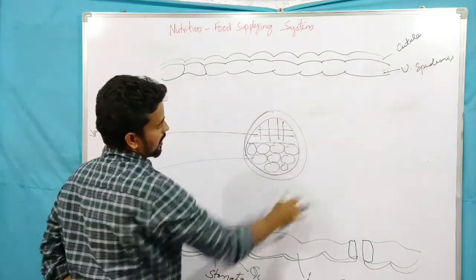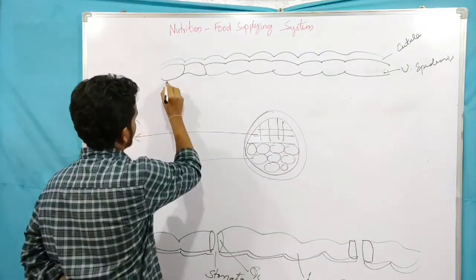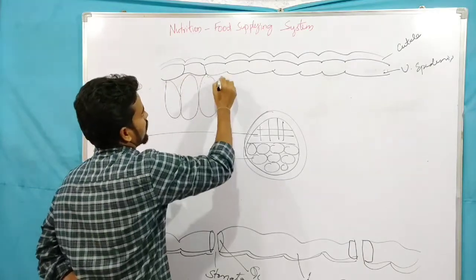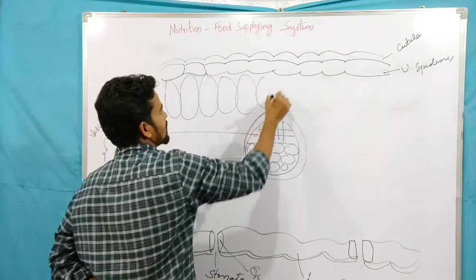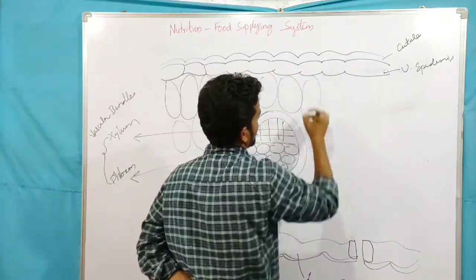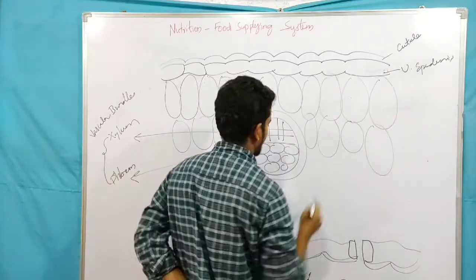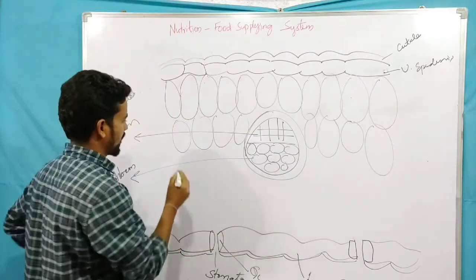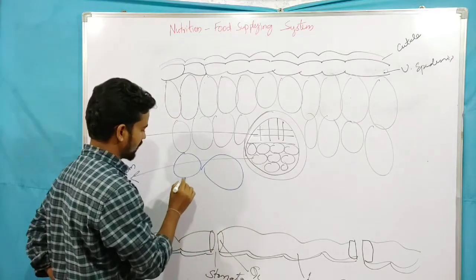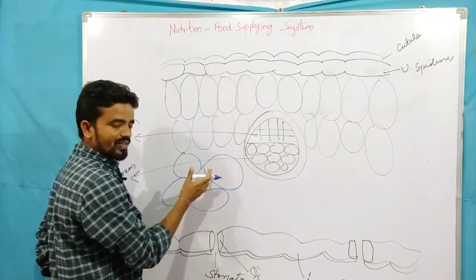This is the lamella. In this lamella we have two types of parenchyma. One is palisade, where the cells are arranged in this manner. These are palisade parenchyma cells. This is spongy parenchyma, where the cells are arranged in this manner, so there is a gap between cells.